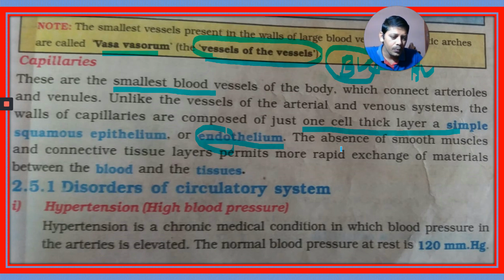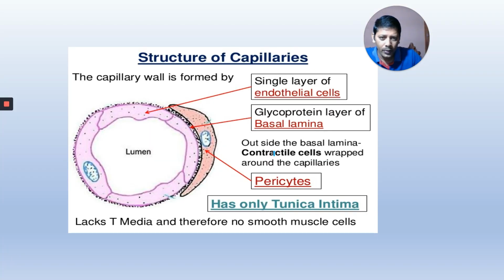You can observe the absence of smooth muscles in this figure. The structure of the capillary wall is formed by a single layer of endothelial cells, and there is a glycoprotein layer called the basal lamina on which it rests, and this is the lumen where blood flows. Outside the basal lamina, contractile cells called pericytes are wrapped around the capillary. And it has only tunica intima.